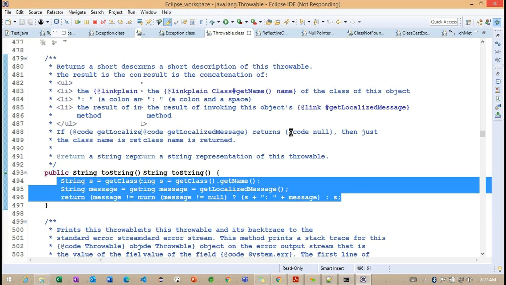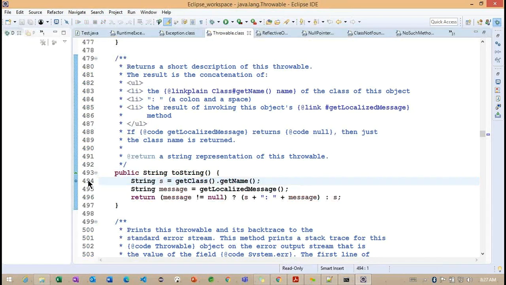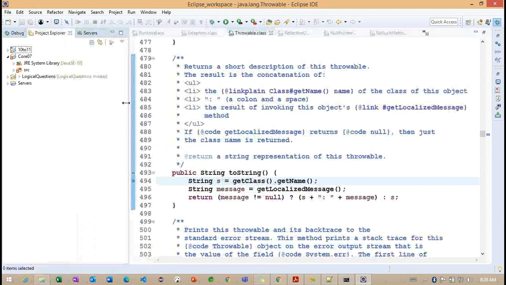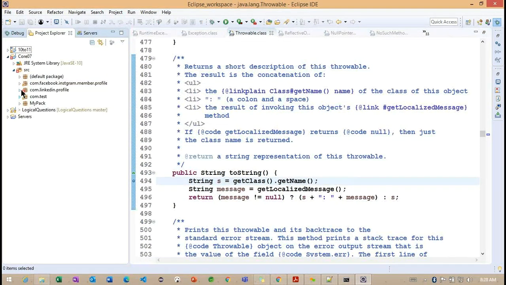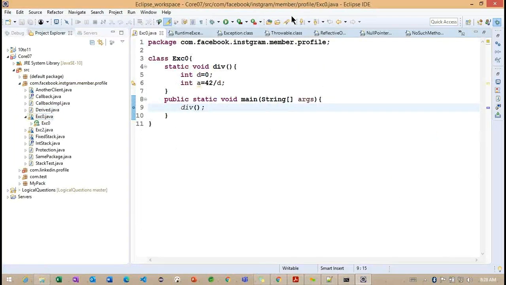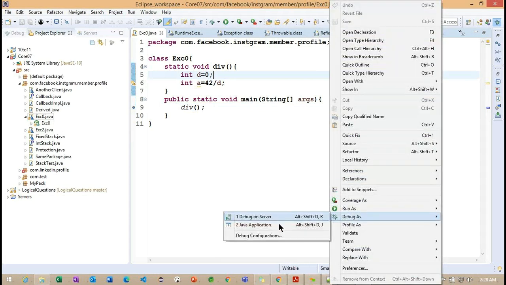Eclipse is not responding. We need to wait. Okay, let's see. I'm putting a breakpoint inside this particular toString here. Let me go to this project directory. This is the project we created as core 07. Yes, we have exception 01. So this is what we are trying to work with. Now I want to run this exception one more time in debug mode.